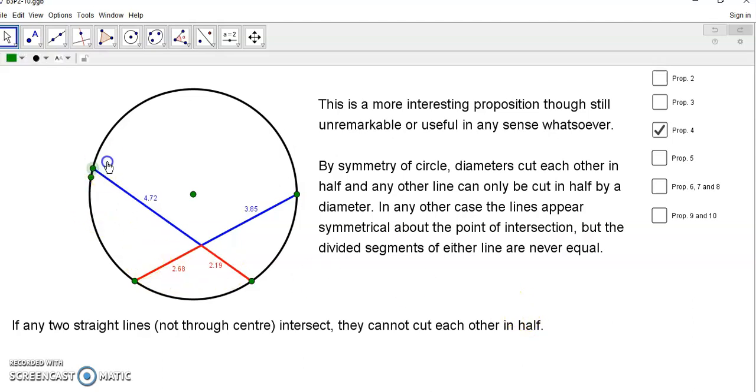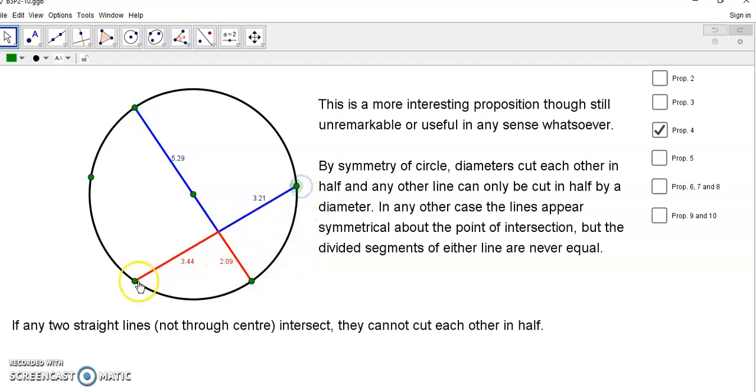All right, so if you have a diameter, then any other line on the circle can only be cut in half if the intersection is at right angles. Okay, and the converse also applies.